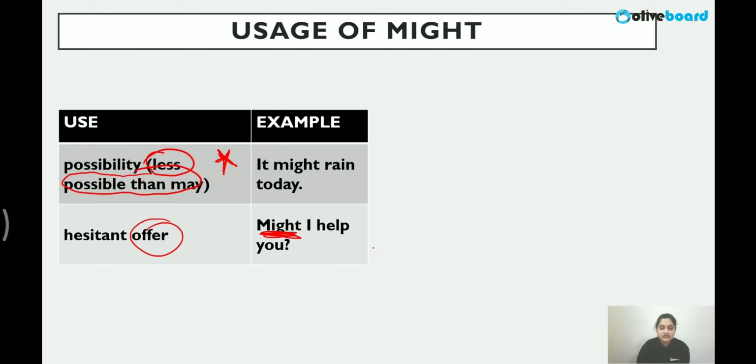Hesitant offer means you're not very confident offering, right? So "may I help you" is like you are a little resistant, you're not very confident about offering something. So I told you, modals is mood. It talks about the mood in a sentence, right? You have to understand the meaning of the sentence. What is the mood? What is the tone? And accordingly, we choose our word.